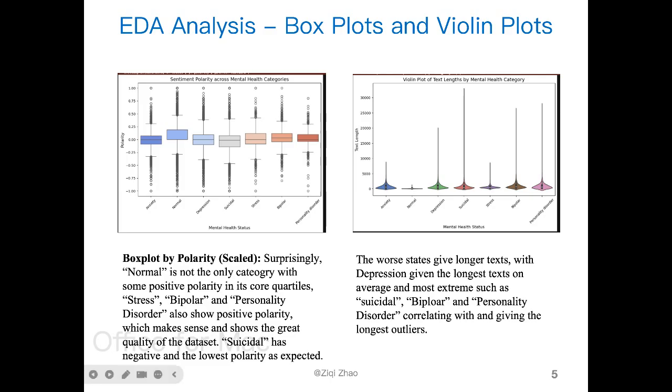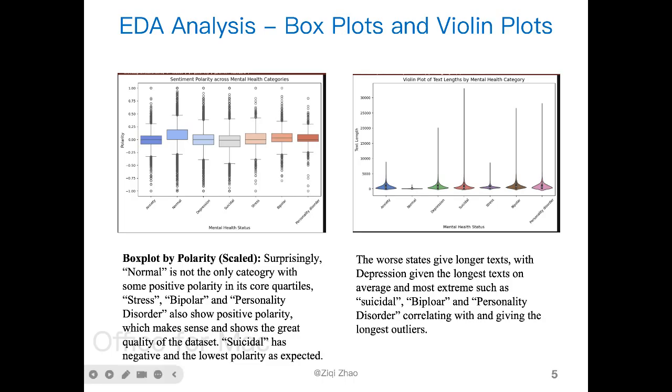Now there's further EDA analysis. Here's first the box plot of polarity versus the mental health status. The data is actually very good, and we see normal is not the only category with positive polarity in its quartiles. Stress, bipolar, and personality disorder also show clear positive polarity within their core quartiles, which makes sense because some stressed people or bipolar manic states will also have positive states at times. And suicidal obviously has the most negative and lowest polarity, as expected.